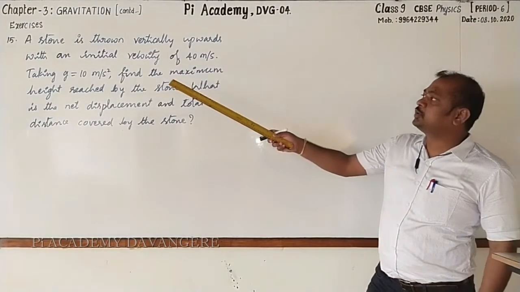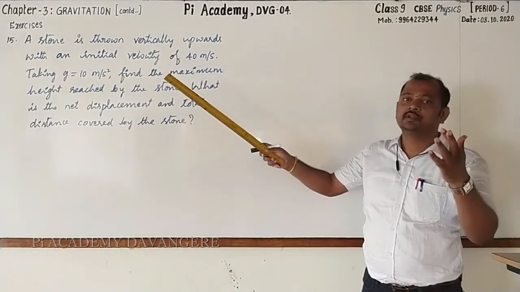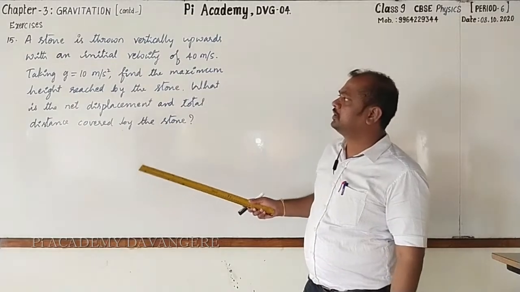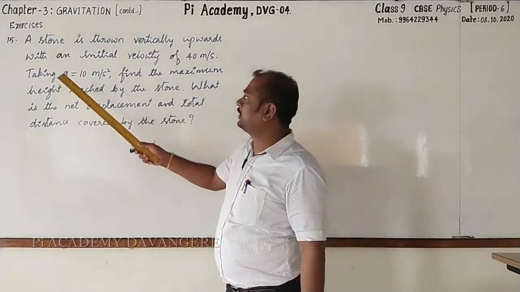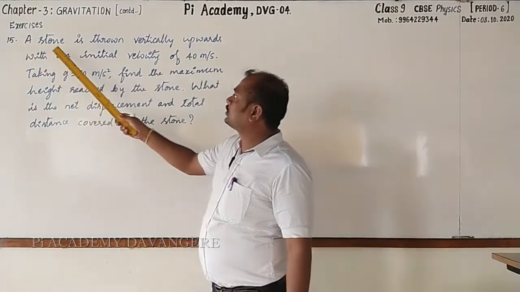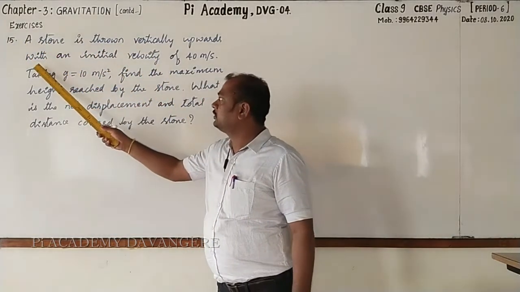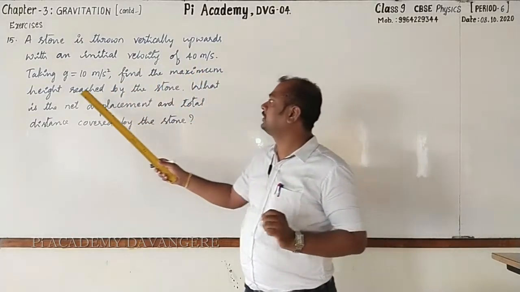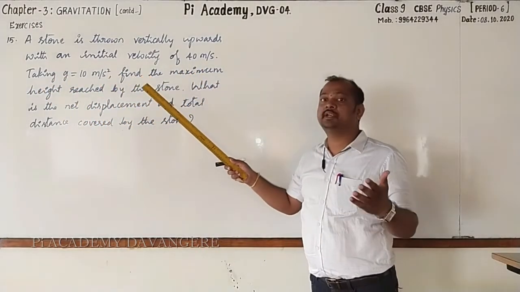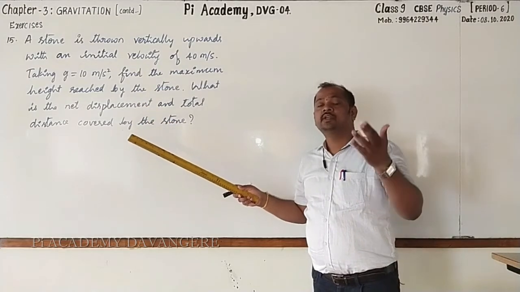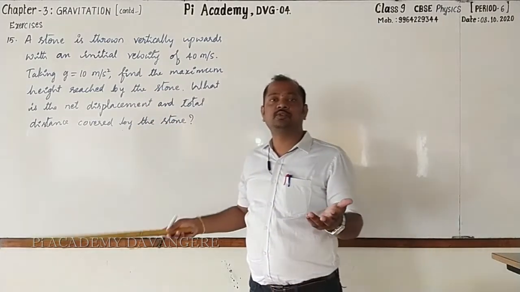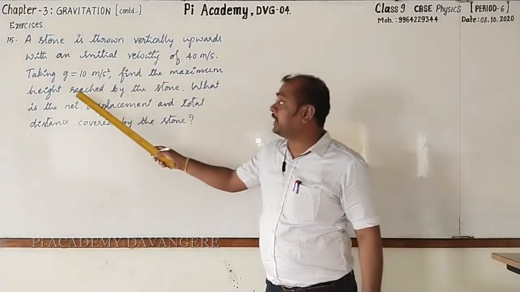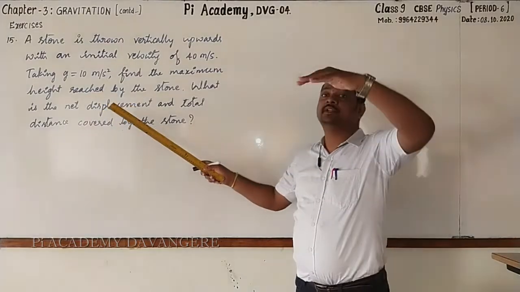Dear students, go through 15th one. We have already solved this type of problem, but anyhow, once we shall go for this one, and it is also an important one as well. A stone is thrown vertically upwards with an initial velocity of 40 meter per second. Taking g is equal to 10 meter per second square. Dear students, here they only have given the acceleration due to gravity. How much? 10 meter per second square. Find the maximum height reached by the stone.